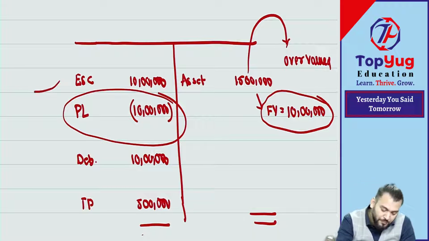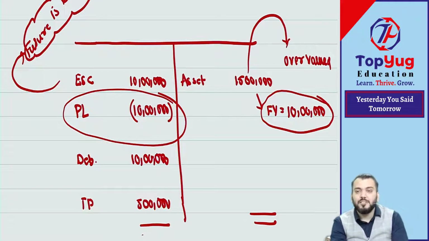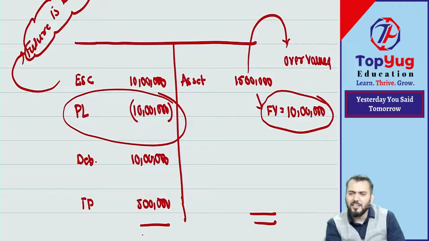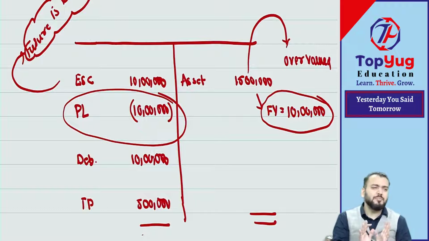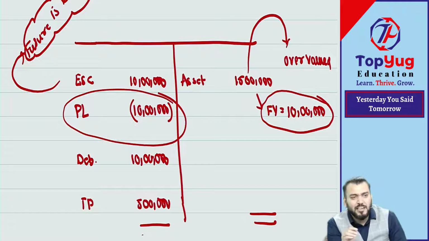But suppose the future is bright. Then of course the directors of the company, whether they will decide to liquidate or to continue, they will continue. And believe me, any businessman, any owner, will never decide to liquidate immediately.